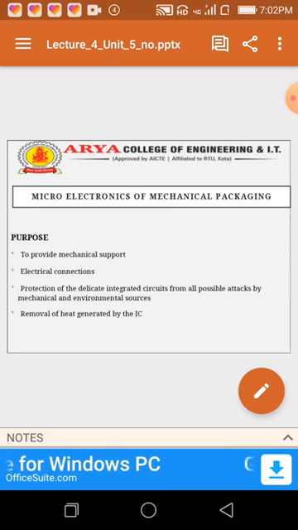And the purpose of packaging is to provide mechanical support, electrical connections, protection of the delicate integrated circuits from all possible attacks by mechanical and environmental sources, and removal of heat generated by the integrated circuit.